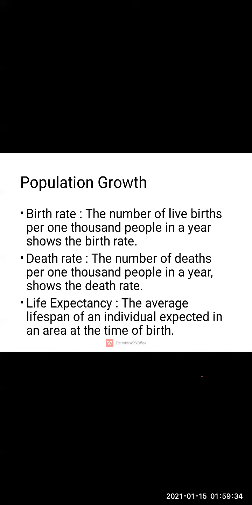There are some other factors also. See children, population is not going to be the same every time. If in 2016 the population of the city was 1 lakh only, then in 2017 it is obviously going to change, because there are newborn children and there are deaths also. So it is going to increase or it is going to decrease. This increase or decrease is related to the following factors.